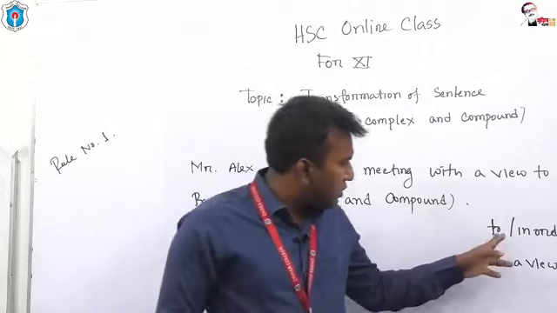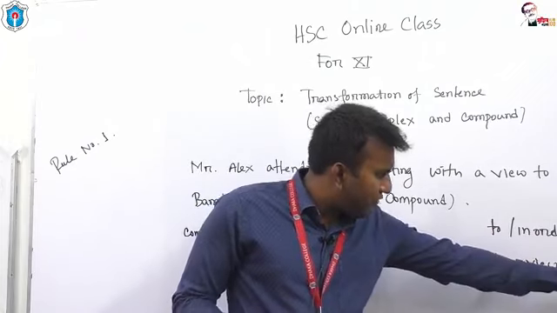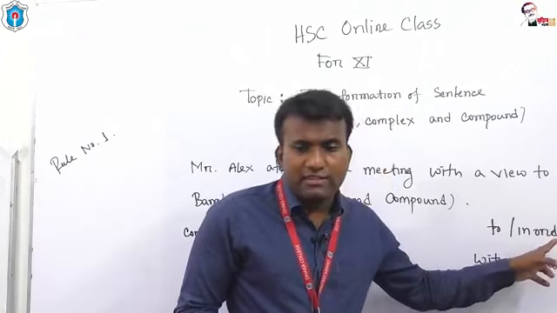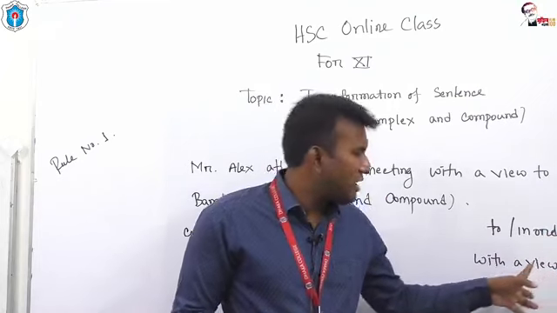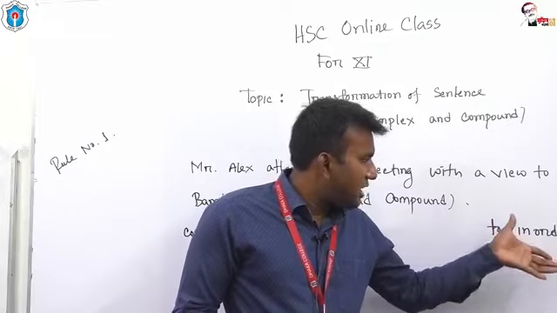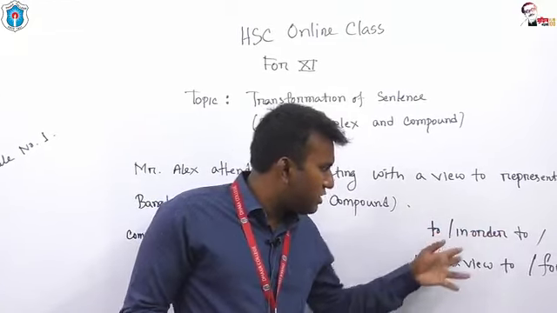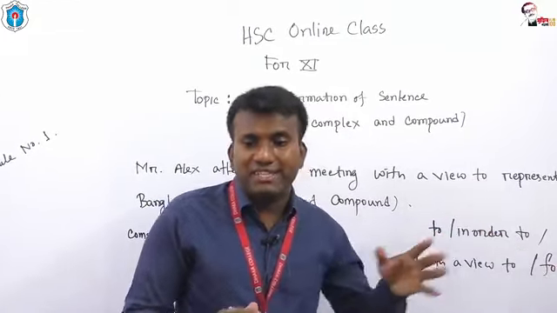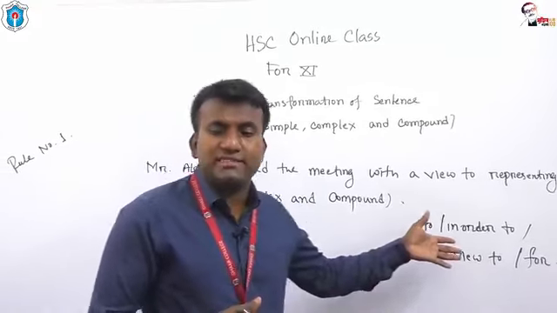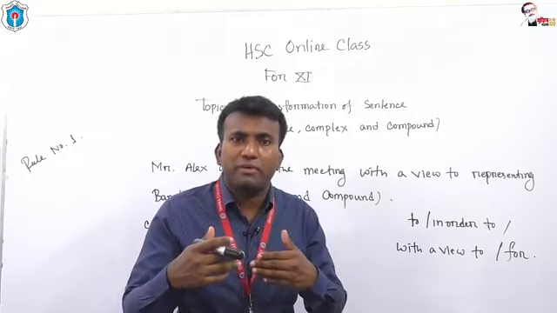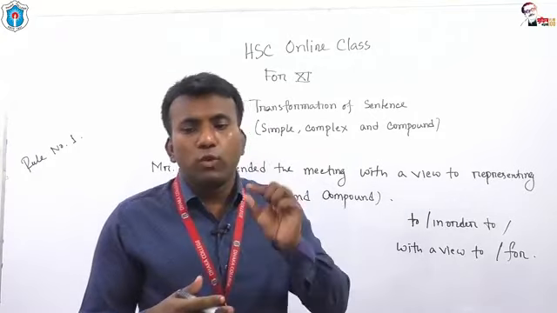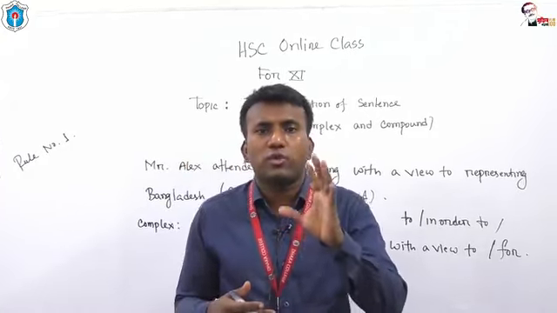To is a word, for is a preposition, in order to is a phrase, with a view to is a phrase. Okay, my dear students, look at please. If you get the use of these words or phrases in simple sentence, in order to express purpose, we actually use to or in order to or with a view to or for.